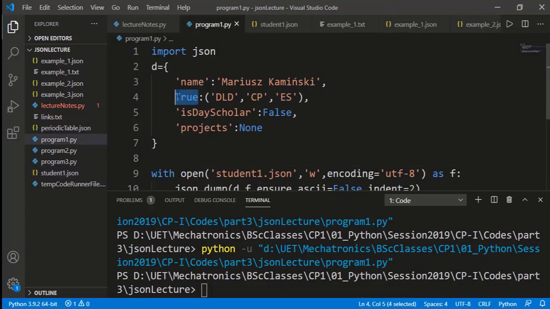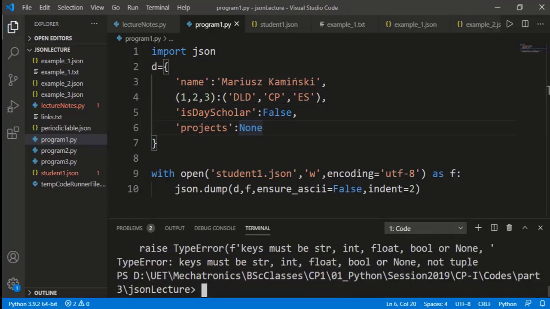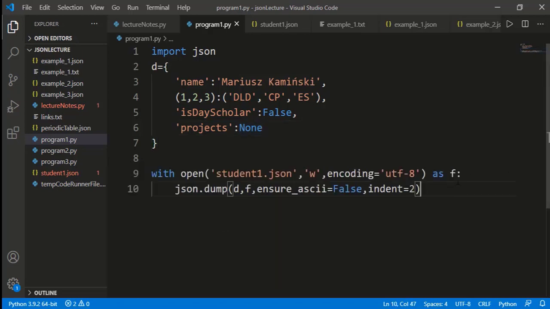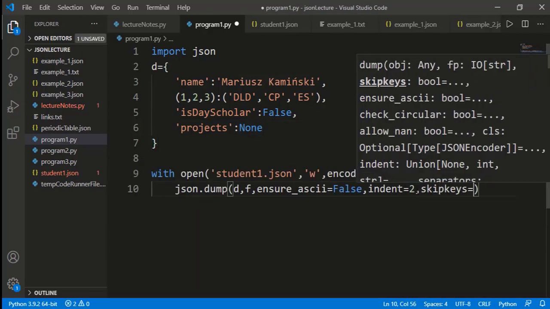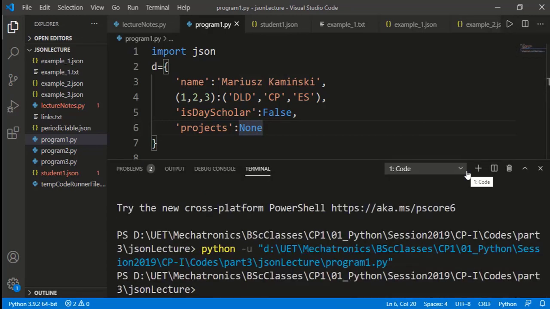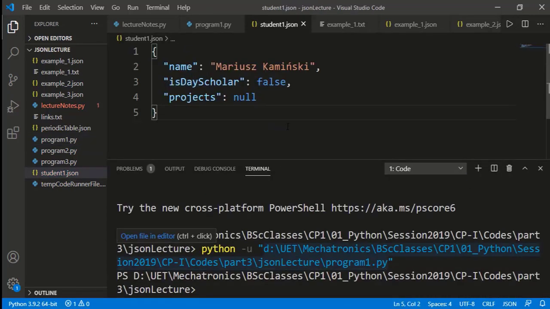Finally, let's see if we have a tuple as key in the dictionary. And this time we get an error. It is a TypeError that keys must be str, int, float, bool or None and not tuple. It's not an error on the dictionary. The dictionary is valid, but the JSON module cannot convert a tuple into a string key for the JSON file. We have another optional input argument skipkeys that we can set to True, and it will skip the dictionary items having keys that cannot be converted to string keys for the JSON. See that there is no error, and in the generated JSON file, that key value pair has been skipped.